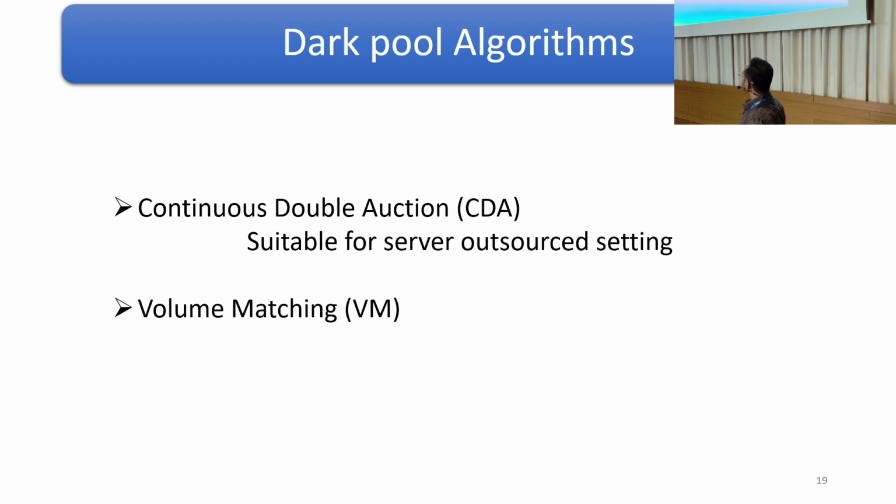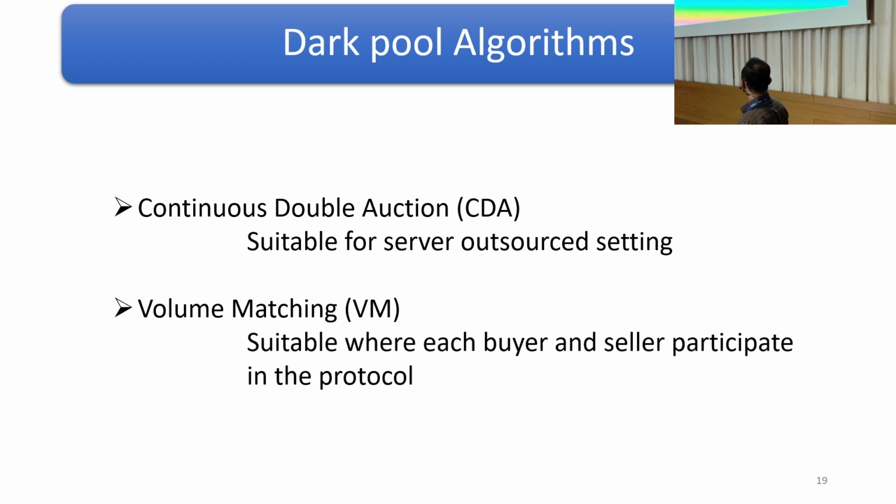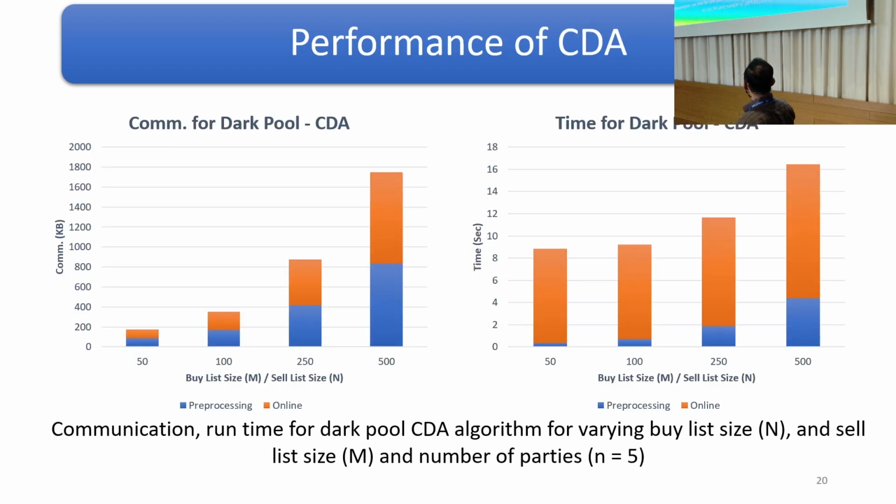We also consider the algorithm of volume matching, which matches the buy and sell requests in epochs. We consider that all the buyers and sellers take part in the MPC protocol in the volume matching algorithm. For continuous double auction, we consider 5 servers executing this matching algorithm. We consider up to 500 buy and 500 sell lists, so a total of 1000 lists, and these can be matched in less than 20 seconds, and the amount of communication required is less than 1.8 MB.